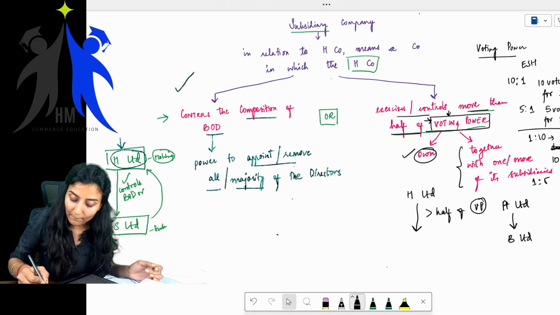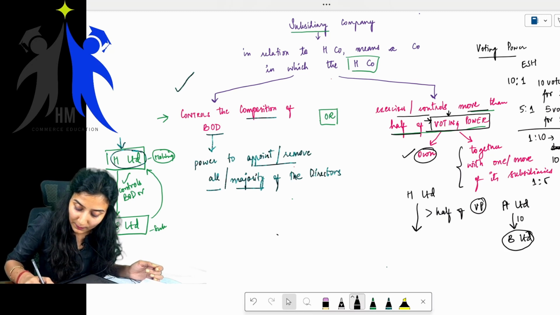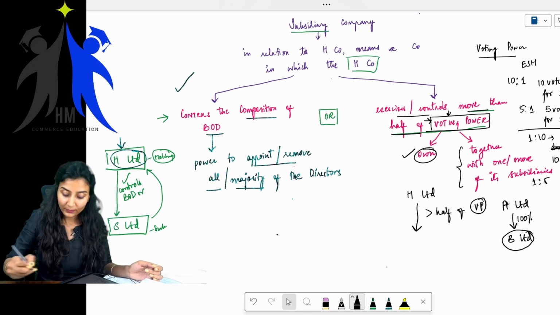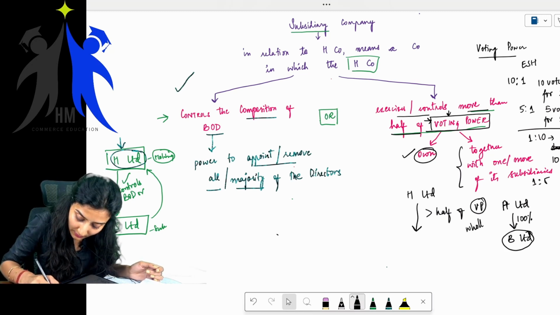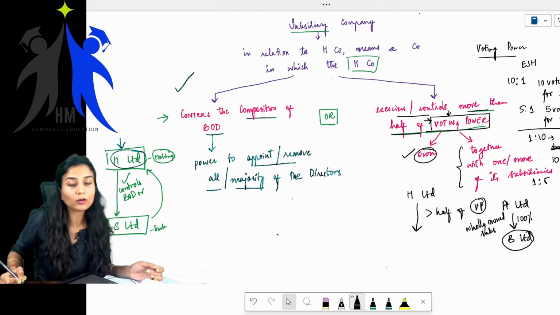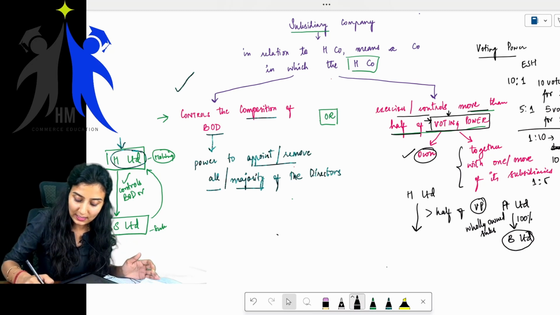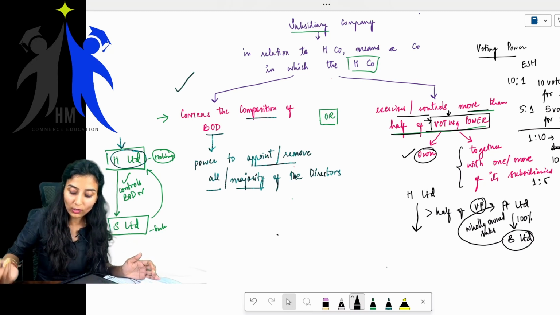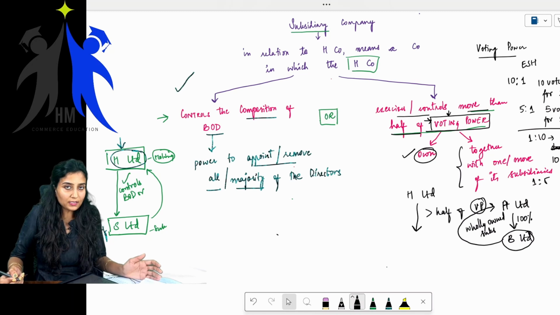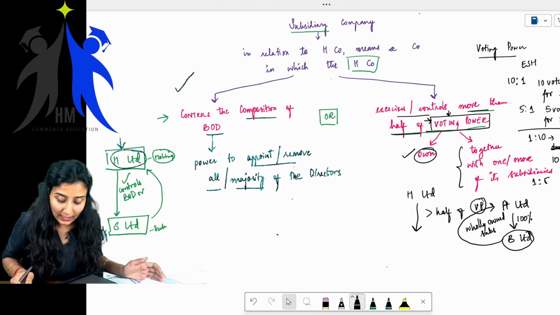Now, B Limited is a 100% wholly owned subsidiary. What do you mean by that? Wholly owned subsidiary means the entire share capital of B Limited is held by A Limited. B Limited is the wholly owned subsidiary of A Limited.